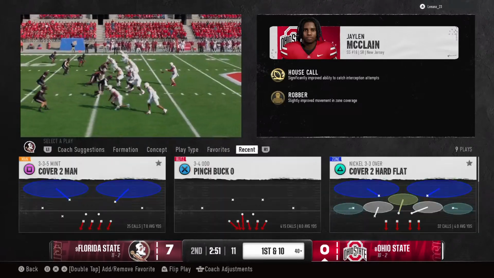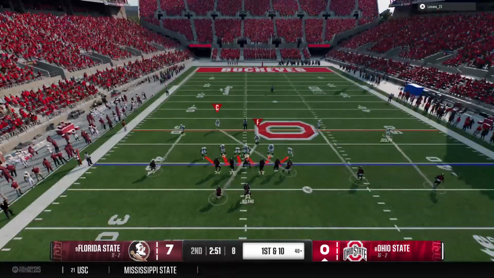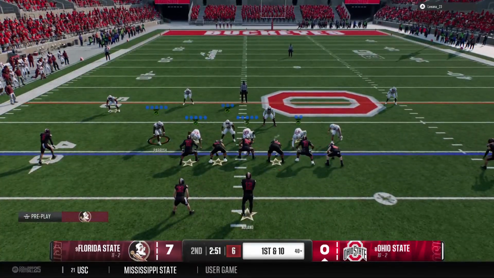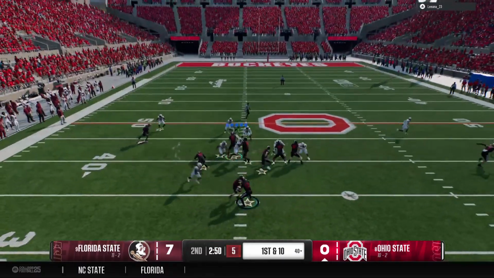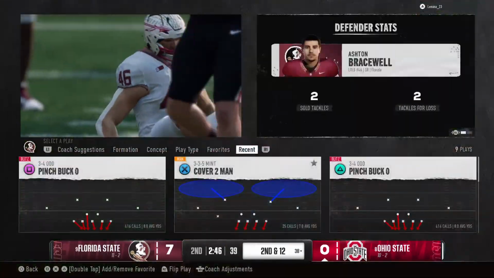And the Ohio State offense comes back onto the field. Last time was a quick 3 and out. Can they get a drive going this time? Tackled behind the line. It's a loss of 2.